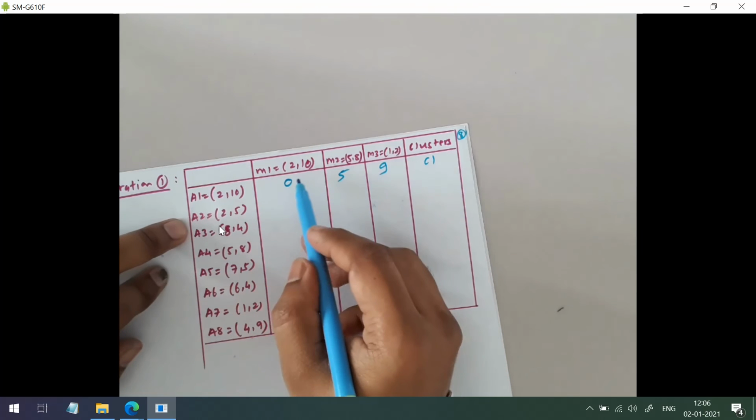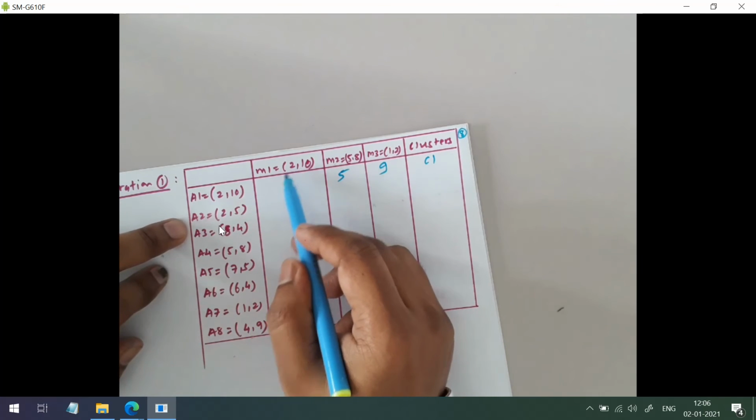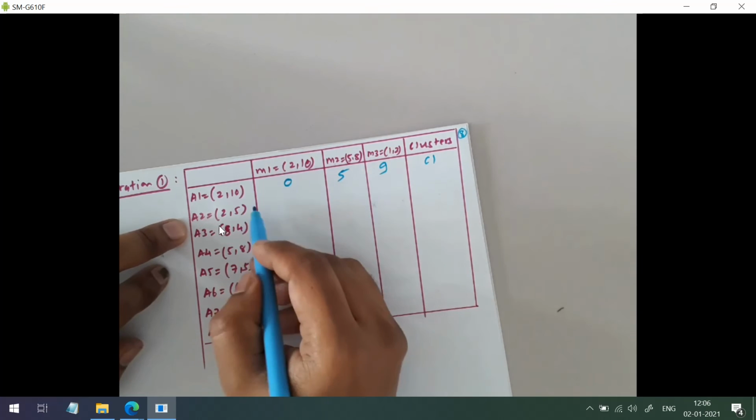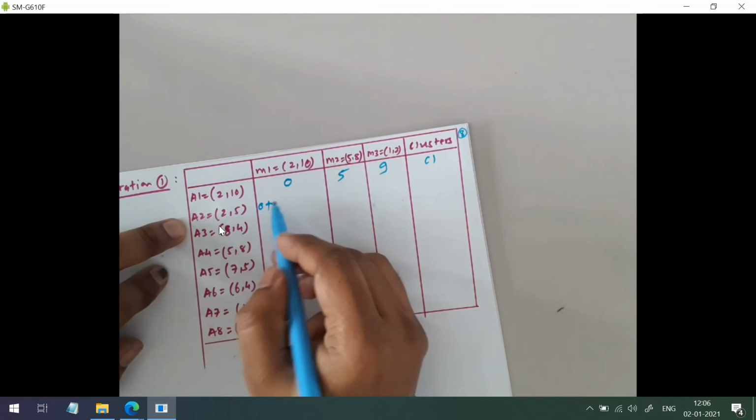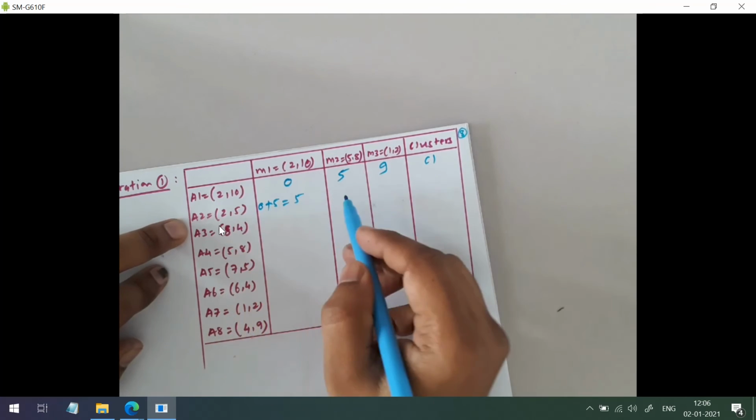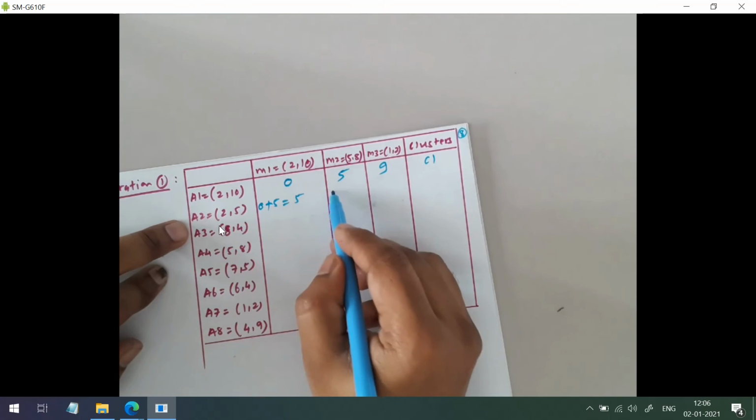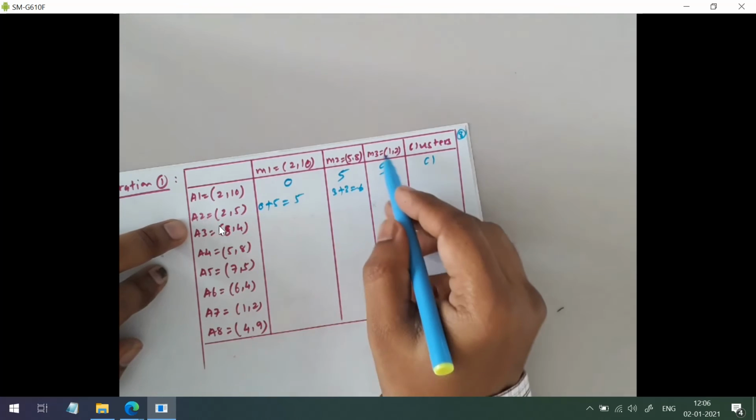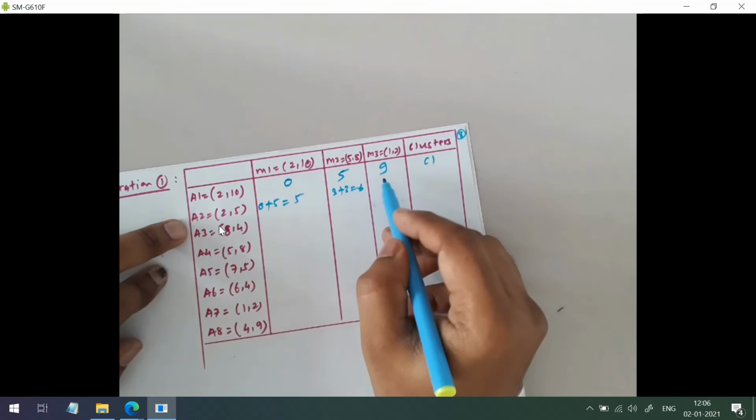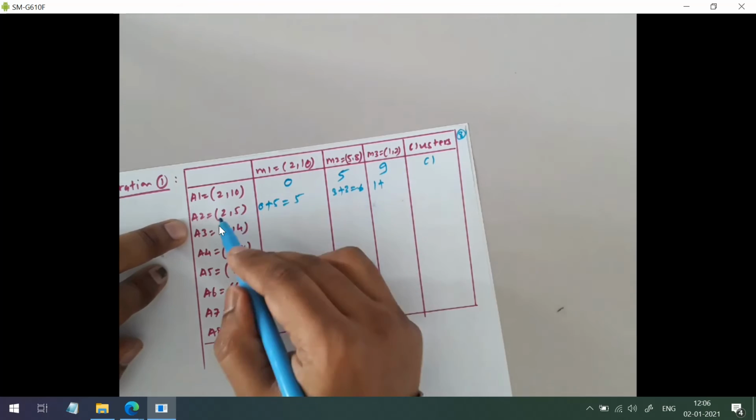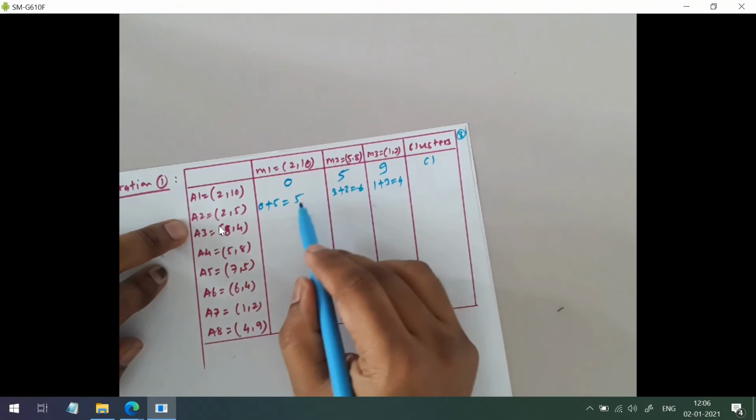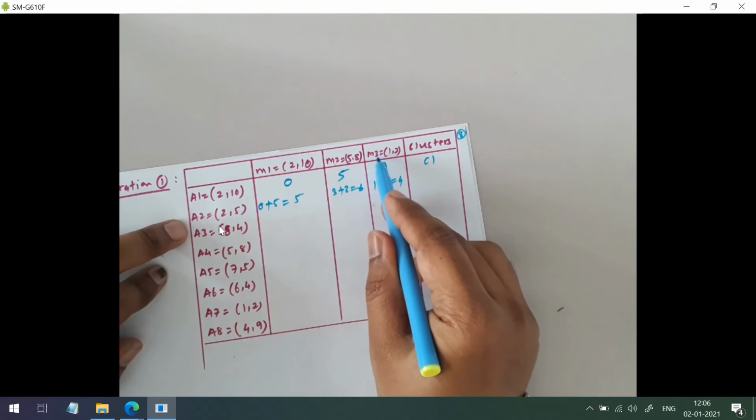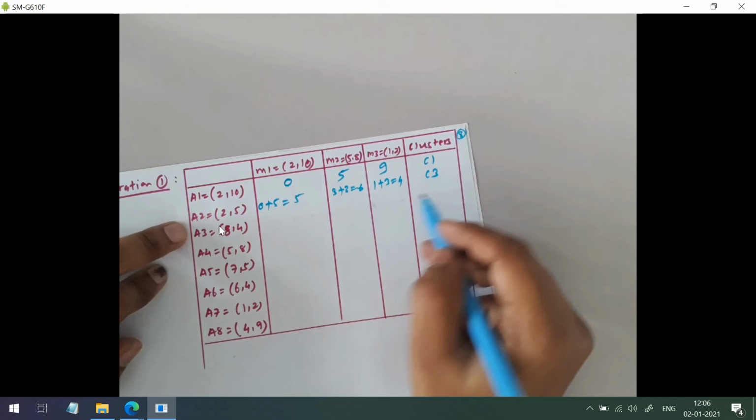Then for A2, calculate the difference in x coordinate, that is 2 minus 2, that is 0, plus 10 minus 5, that is 5, equals 5. Then 5 minus 2, that is 3, plus 8 minus 5, that is 3, that is 6. Then 1 minus 2 is 1, 2 minus 5 is 3, that is 4. Okay, so the minimum distance is for cluster 3, so it will belong to cluster 3.